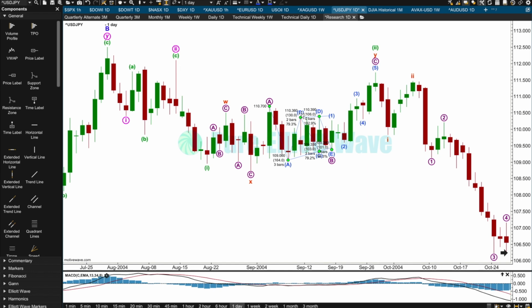And so this involves a small degree of subjectivity. In this example, D has moved 0.03 beyond the end of B. So this would not be valid for a contracting triangle, but it is valid for a barrier triangle. So, congratulations to that person who answered that question correctly. If you knew that, then you really know your Elliott Wave rules.